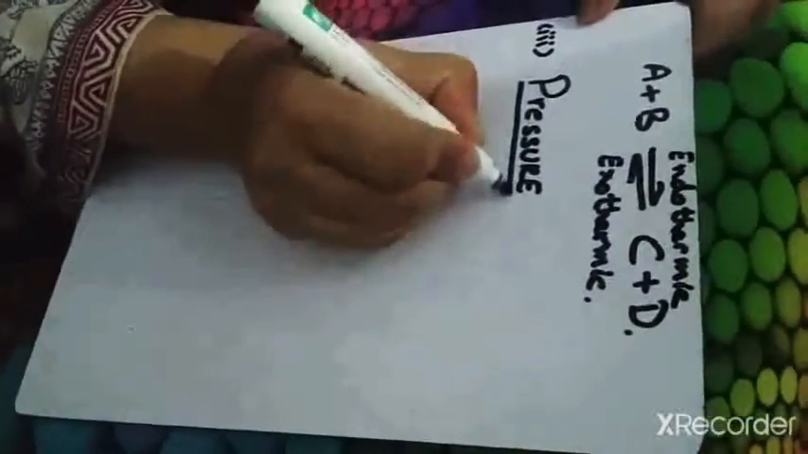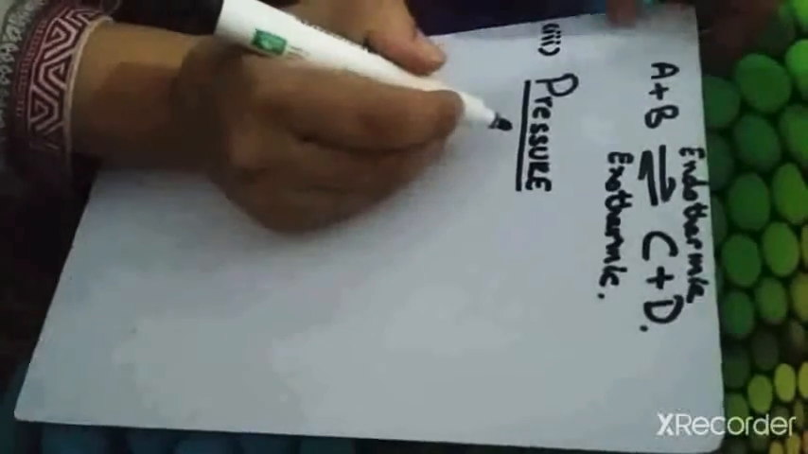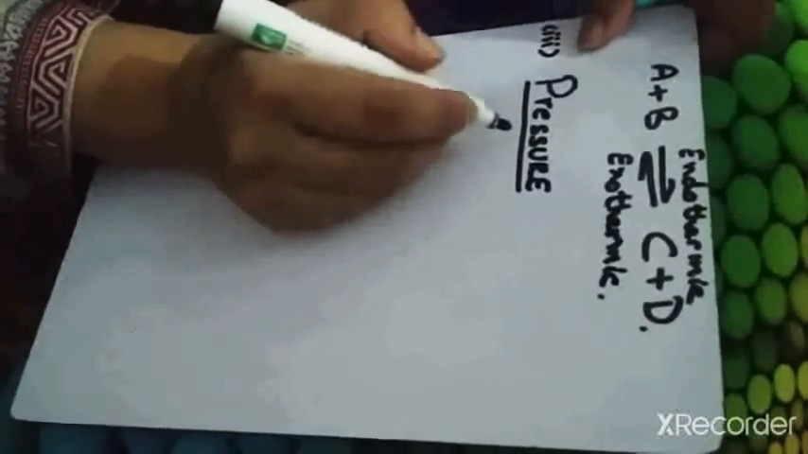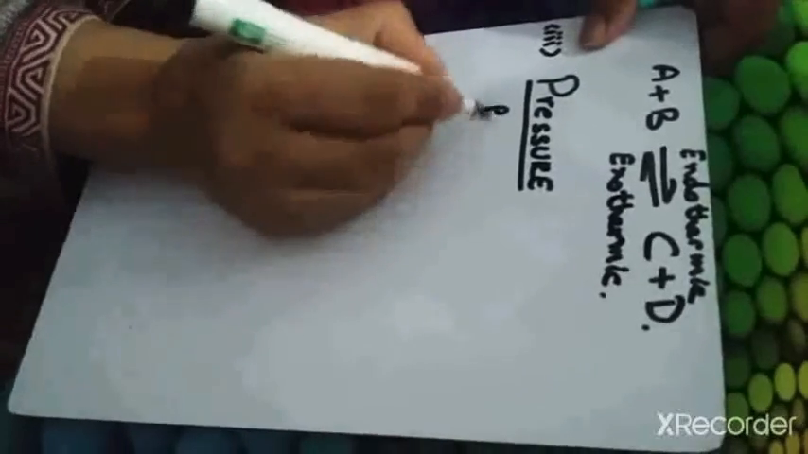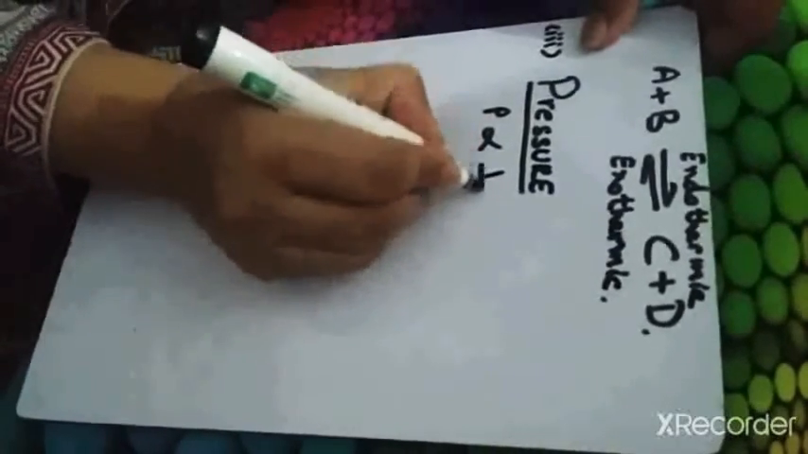The third point is pressure. What will be the effect of pressure on the equilibrium state? Okay, if you increase the pressure, it is only applicable for the gases, not for liquids and not for solids. We know that only gases can compress, not liquids and solids. So if you increase the pressure, what will happen? The volume will decrease. According to Boyle's law, we know that pressure is inversely proportional to the volume, right?